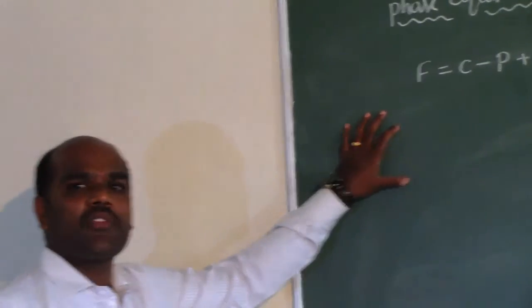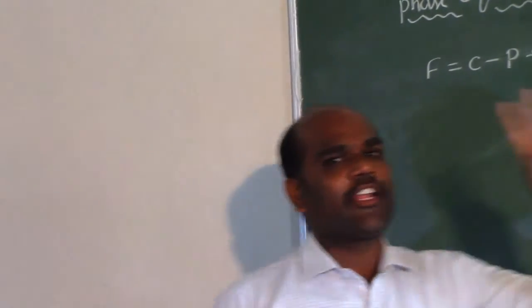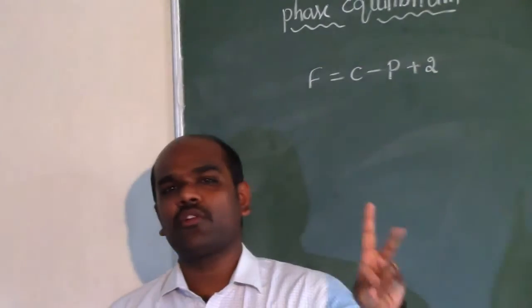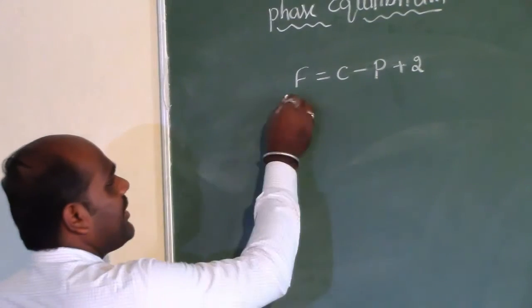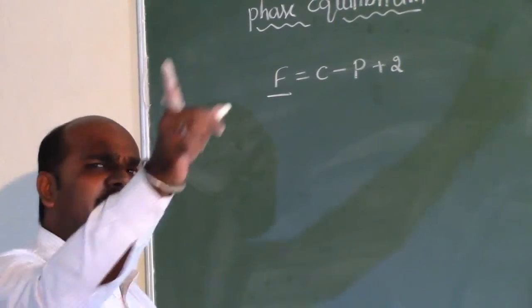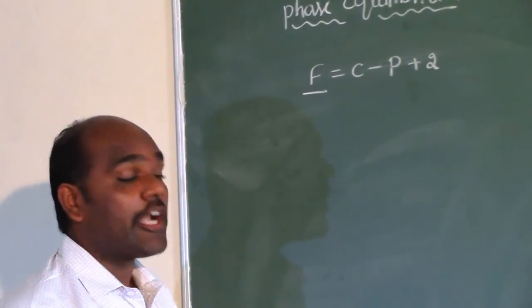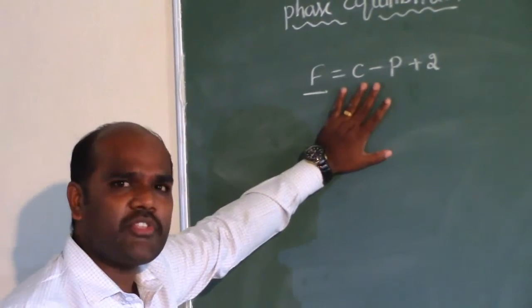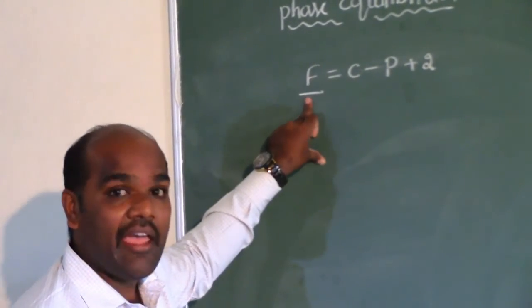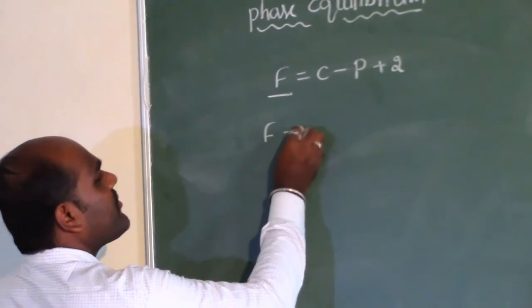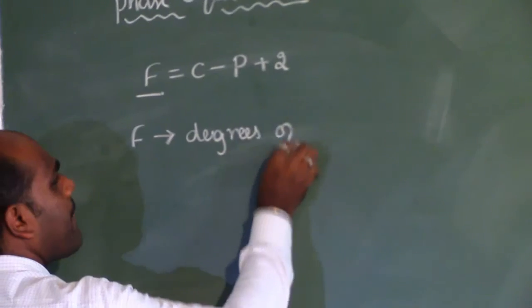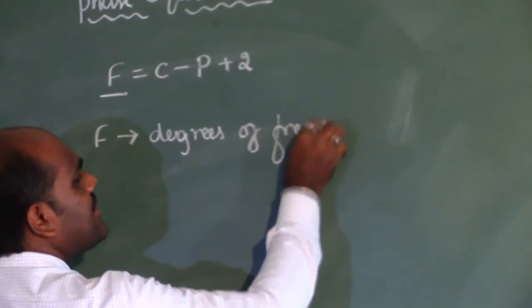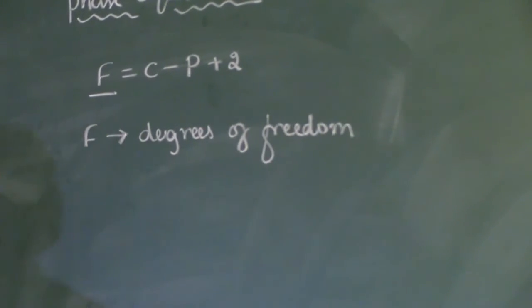Okay. So till now we have given a description of the 2 parameters that come in the phase rule, that is phases and components, and now we shall go to the last and a very important parameter that comes in the phase rule, that is F, nothing but degrees of freedom. So what is the degrees of freedom? It's the most important one.